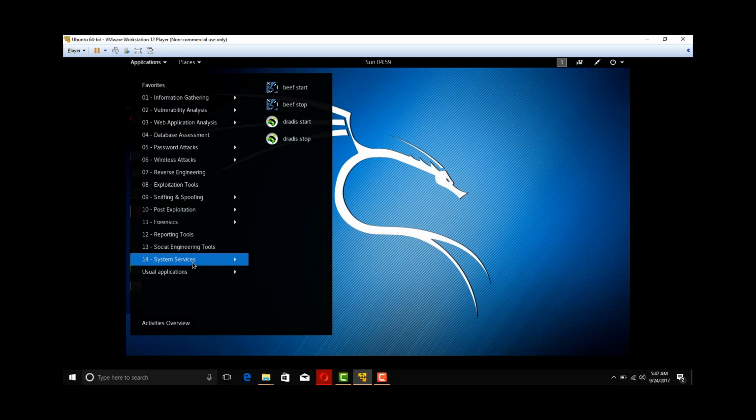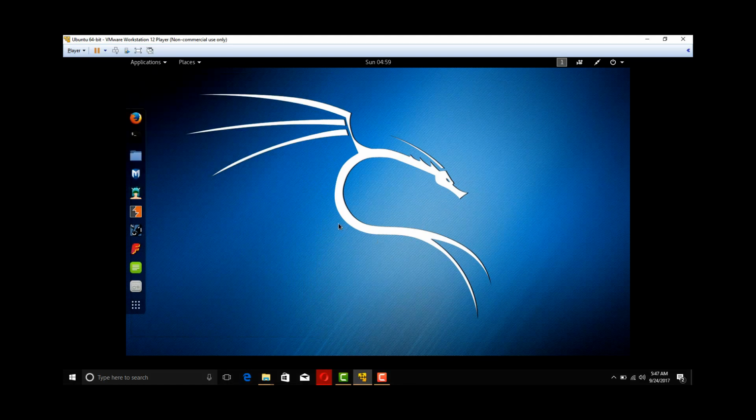And there is system services. In order to run those services, BeEF start and BeEF stop, these things and Metasploit, many services should be started before using them. Okay, now you have learned basic things about this hacking Linux distro called Kali Linux, and in the next tutorial you can learn about Metasploit and basic command line commands and more things.